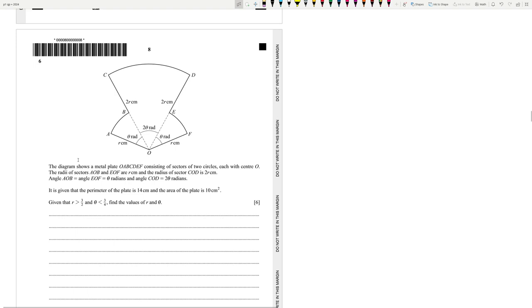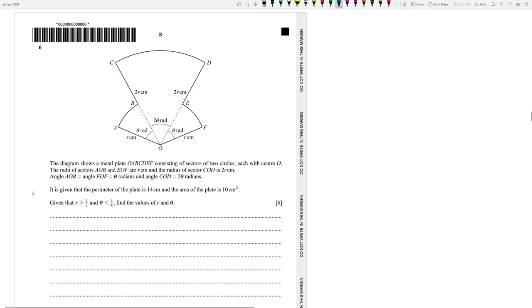Circular measure. There are 10 questions in total in the paper. We will be done soon. The diagram shows the metal plate OABCDEF consisting of sectors of 2 circles, each with center O. The radii of sectors AOB and EOF are R. The radius of sector COD is 2R. Angle AOB is equal to angle EOF is equal to theta radians, and angle COD is, sorry, 2 theta radians. It is given that the perimeter of the plate is 14 centimeters and the area is 10.